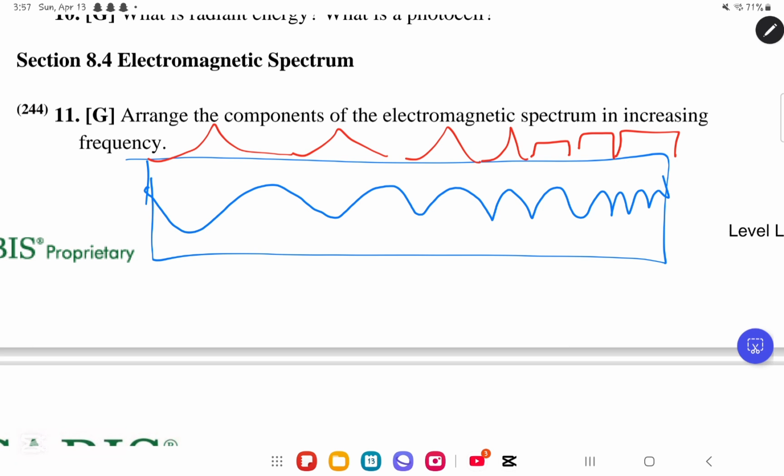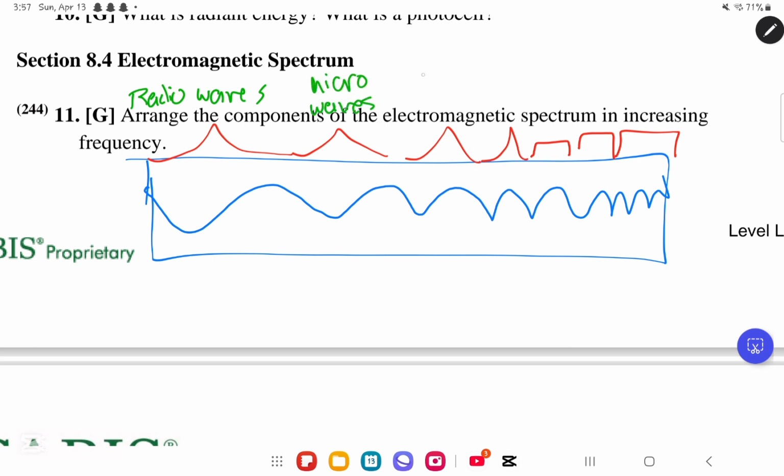So let us name them all. The first one, which has the longest wavelength, what is it? It is the radio waves. Okay? So the radio waves have the longest wavelength. After the radio waves come the microwaves.